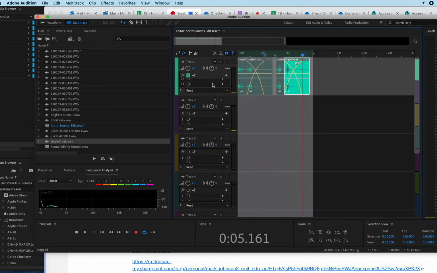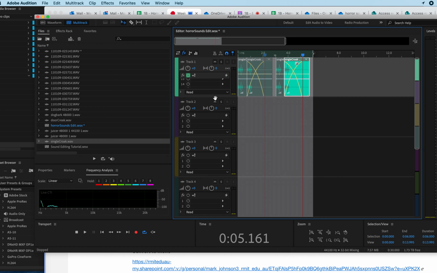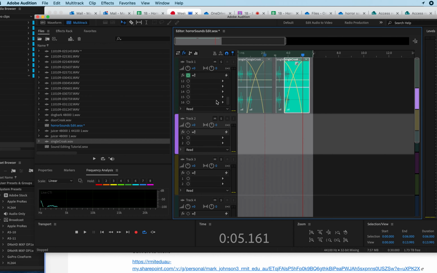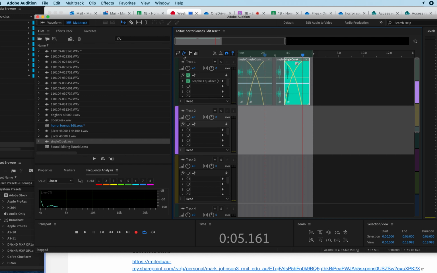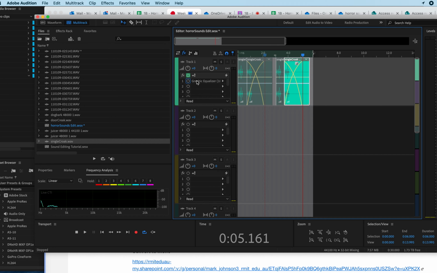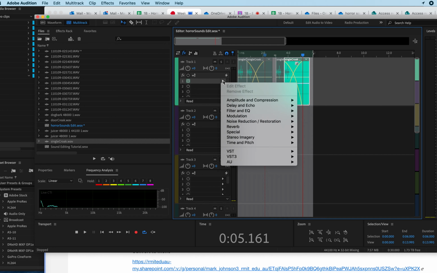That'll do. So the first thing I'm going to do is add a bit of EQ. I'm going to make it sound like they're a little bit higher pitched, so I'm going to take a few of those bass sounds out. You can see the FX button here. This is where you can add your effects. I'll get rid of this graphic equalizer from a previous adventure.